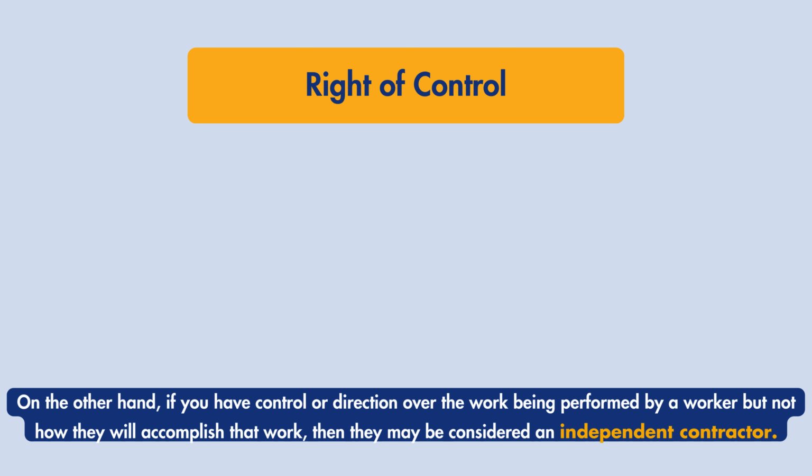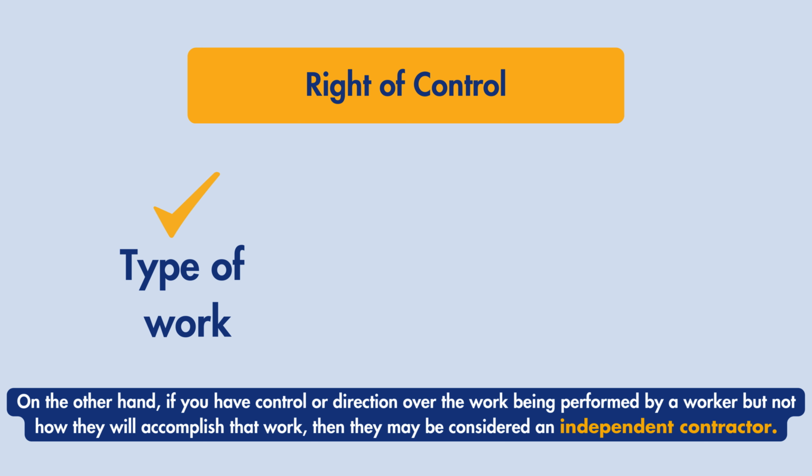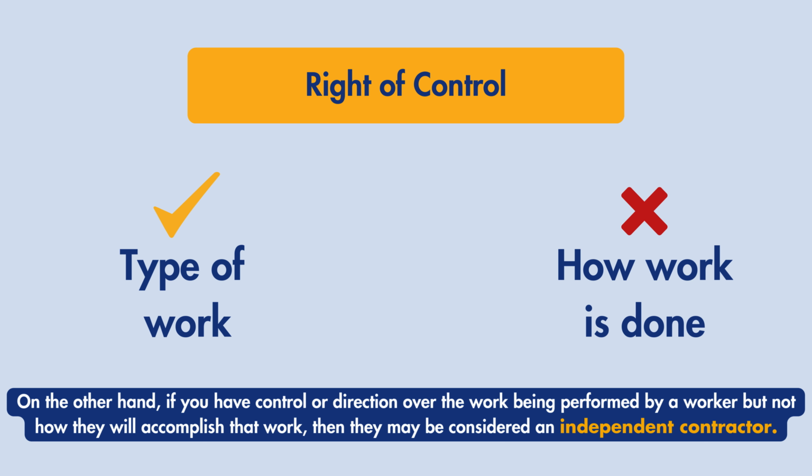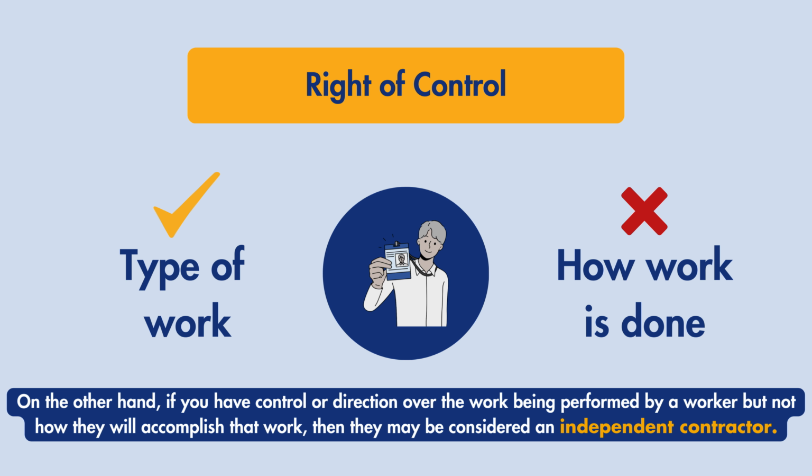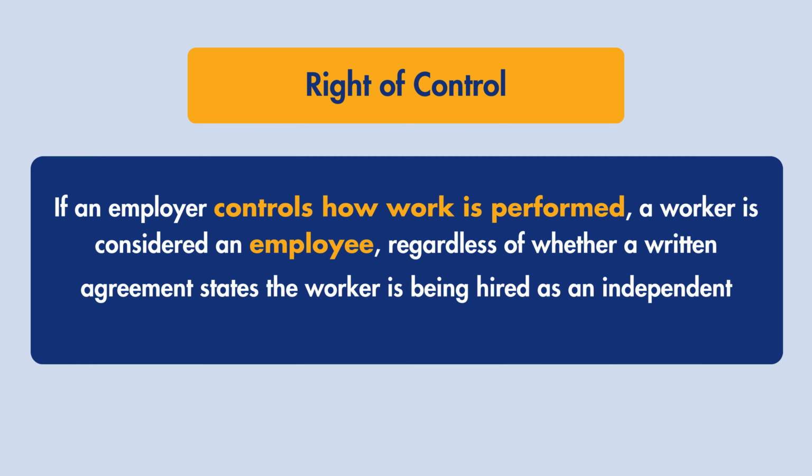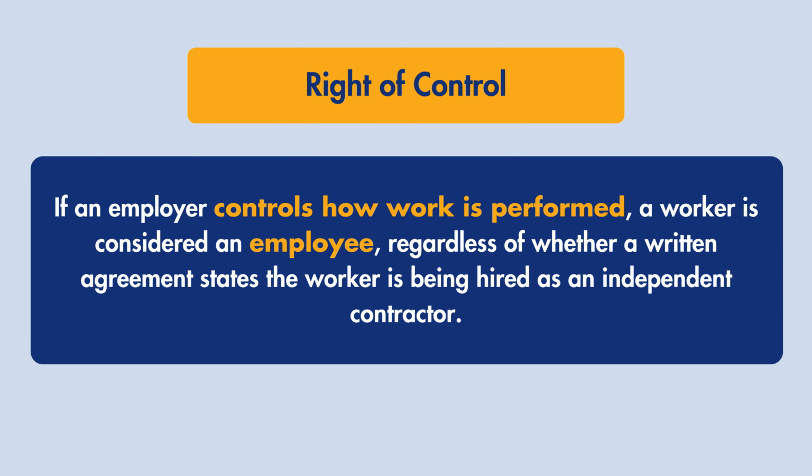On the other hand, if you have control or direction over the work being performed by a worker, but not how they will accomplish that work, then they may be considered an independent contractor. If an employer controls how work is performed, a worker is considered an employee, regardless of whether a written agreement states the worker is being hired as an independent contractor.